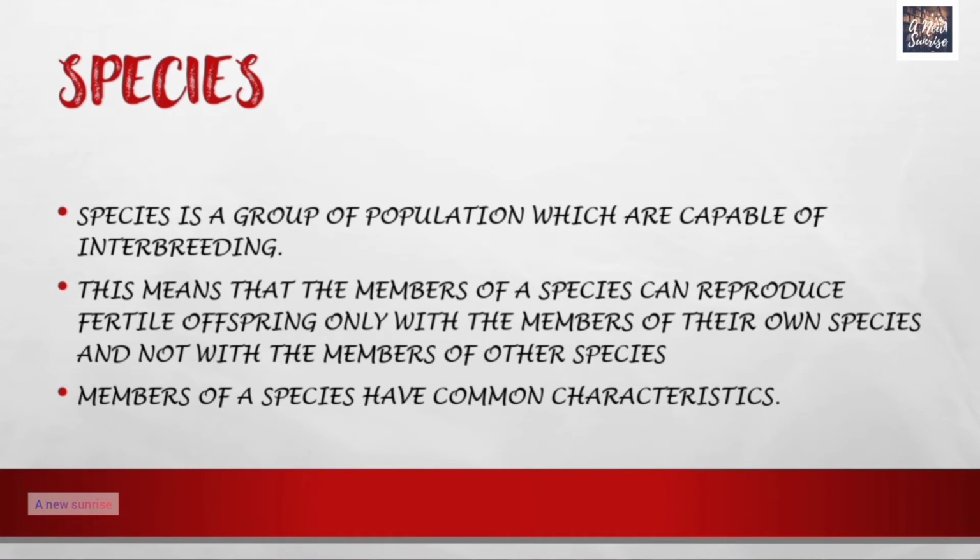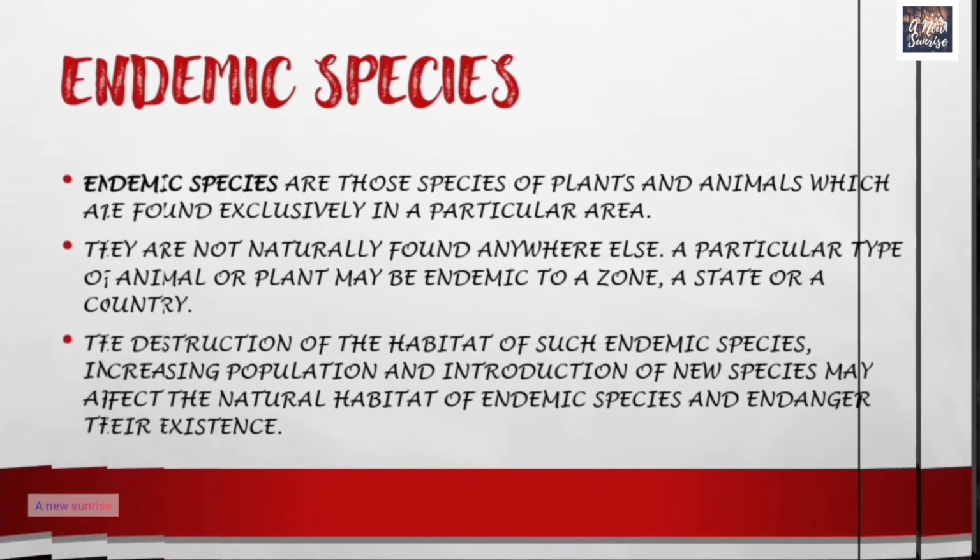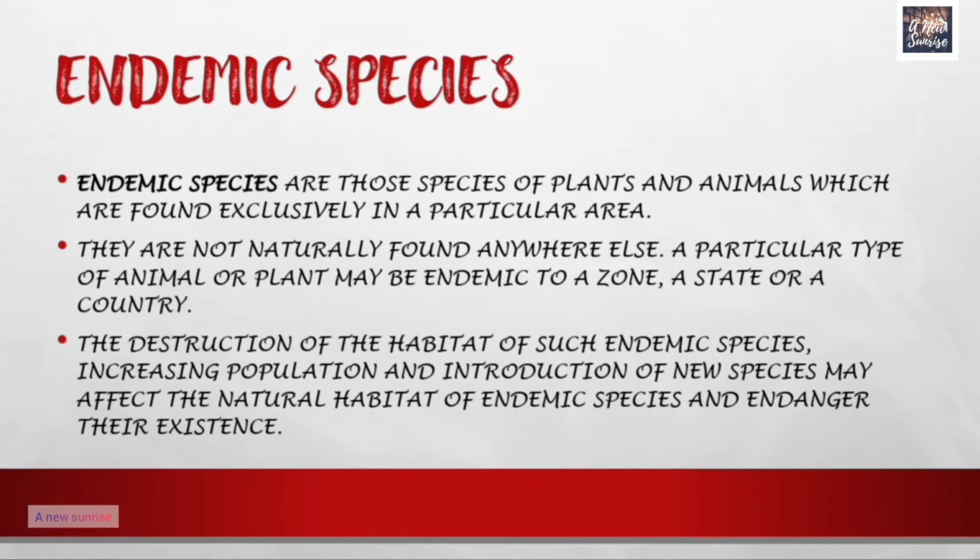Species. A species is a group of population which are capable of interbreeding. This means that the members of a species can reproduce fertile offspring only with the members of their own species and not with the members of other species. Members of a species have common characteristics. So, we have learned what are flora and fauna, as well as what are species. Now let us see what are endemic species.